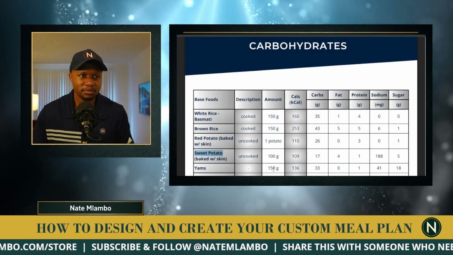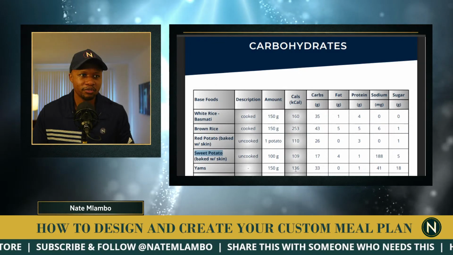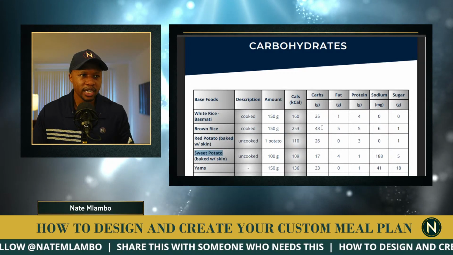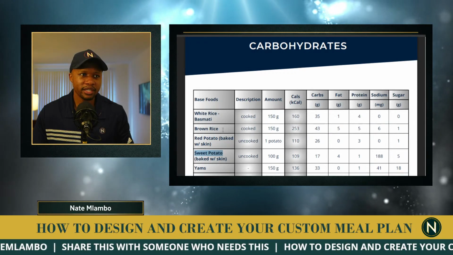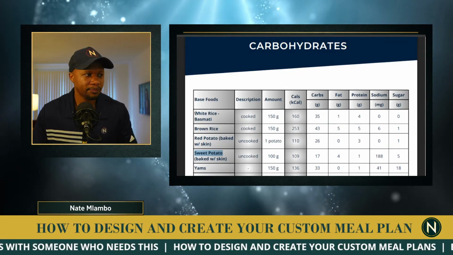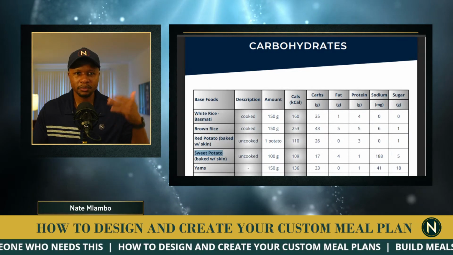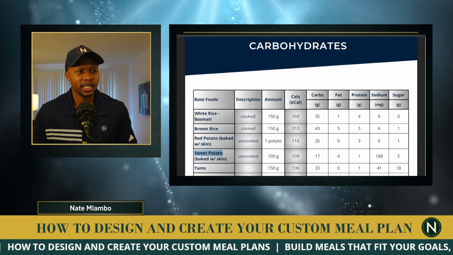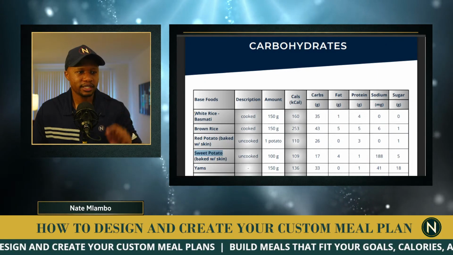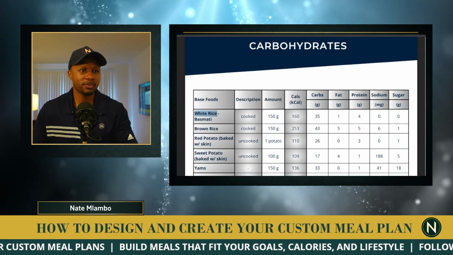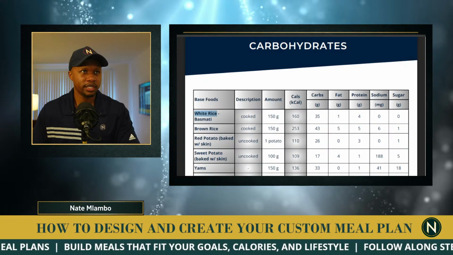So same thing with yams. Yams, 150, comparable to white rice, but brown rice will have a little bit more calories than white rice, basmati specifically. Because if you now look at different types of white rice, they also have different amounts of calories as well. And you want to keep track of that. So don't just think that it's all the same. Okay, so I'm going to take white rice. Let's see white rice this time.